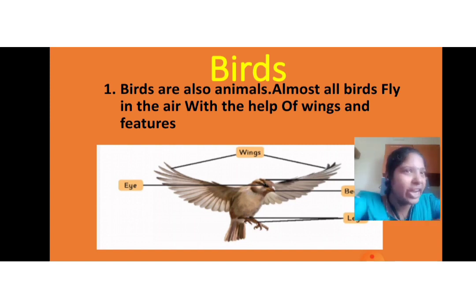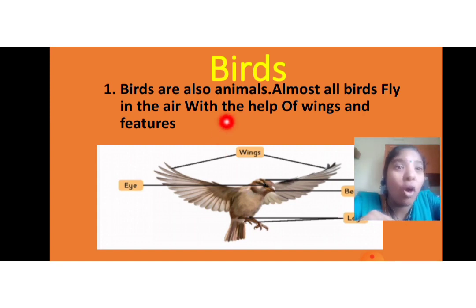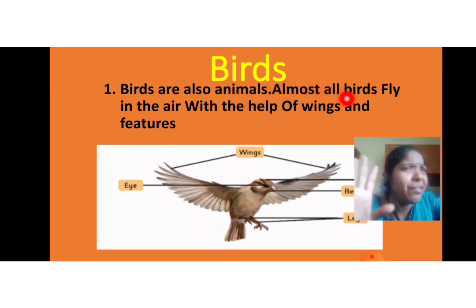Now let's get into the body parts of birds. You all have seen many birds flying in the sky and even sitting in the trees. What are the body parts that the birds have? Have you all observed? Let's observe it now. The birds are also animals. Almost all birds fly in the air with the help of wings and feathers. Here there is a wing.